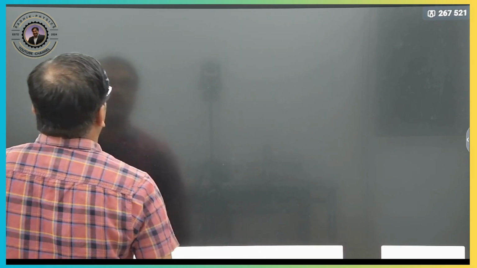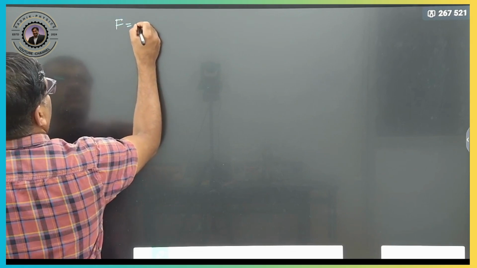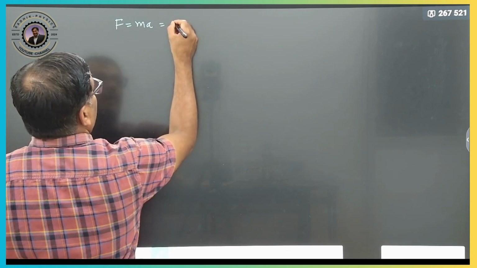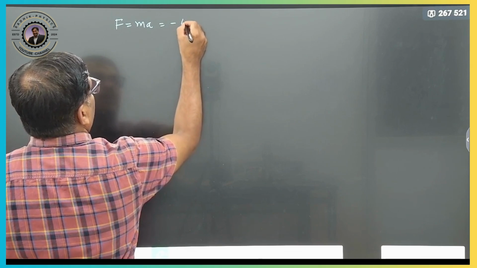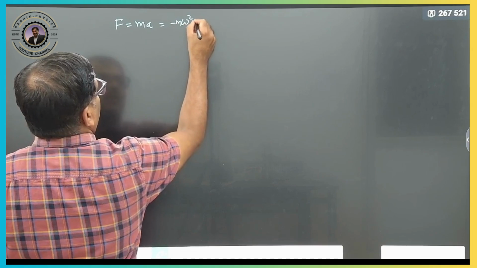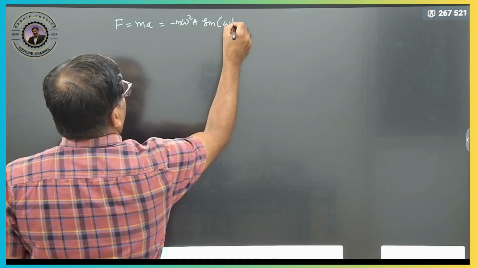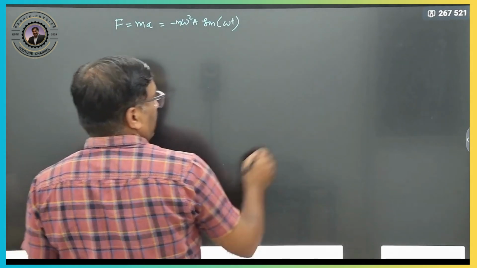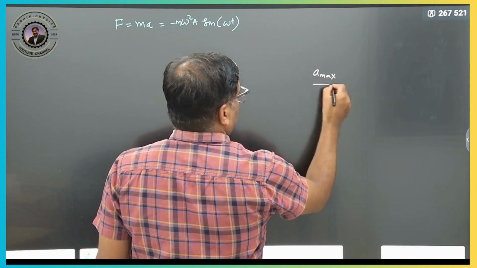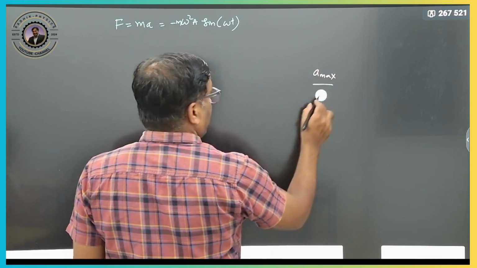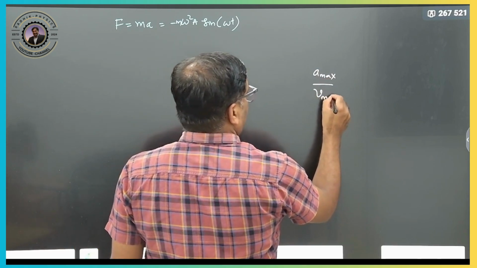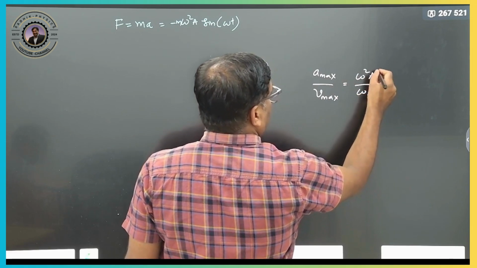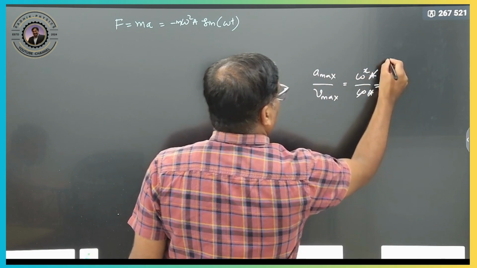That is force. What is the force formula? Force is equal to m a, but what is the acceleration now? Therefore minus m omega square a sine of omega t. Clear? And one more thing: sometimes questions can be asked on A max by V max, maximum acceleration by maximum velocity. Maximum acceleration is omega square into A, maximum velocity is omega into A. This gets cancelled out, so it will be omega.